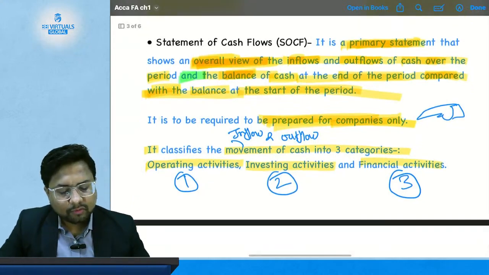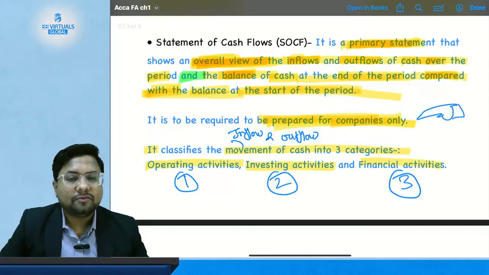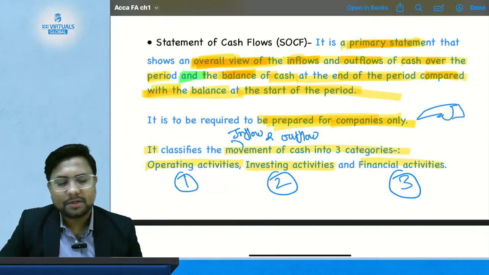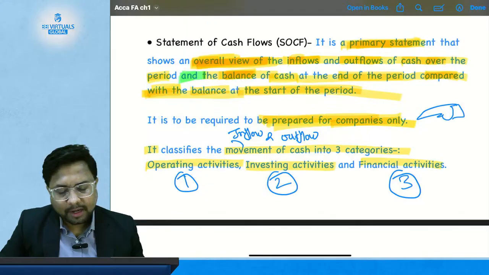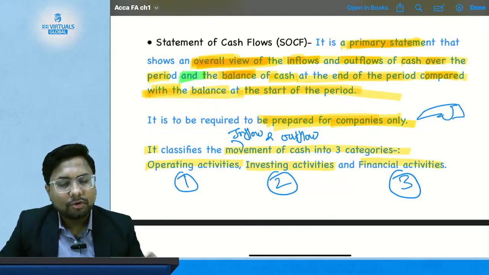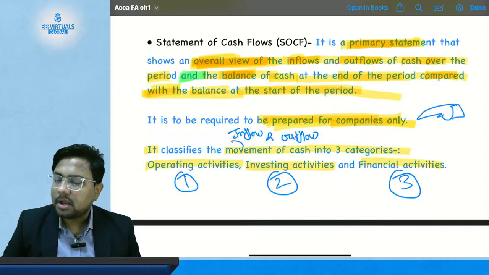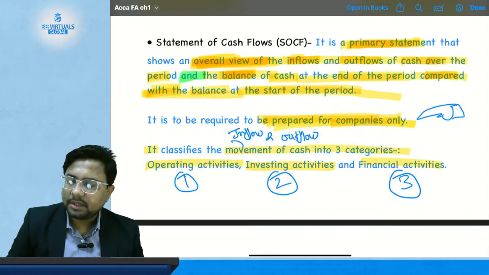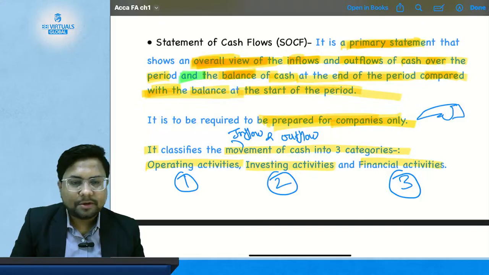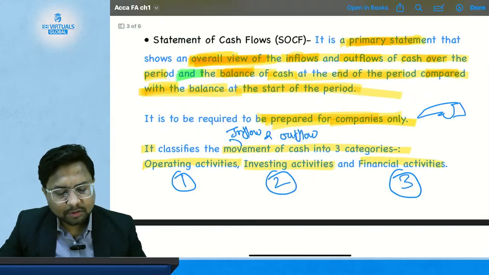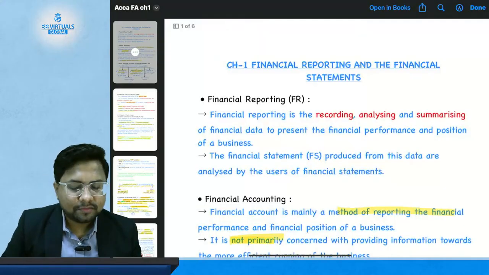The inflows and outflows are disclosed in 3 categories. First, operating activity, then investing activity, and then financing activity. We have discussed various examples of what should be considered as operating activity, what will be considered as investing activity, and what will be considered as financing activity. This is a separate chapter in your ACCA financial accounting, so we will discuss it in more detail in that chapter.